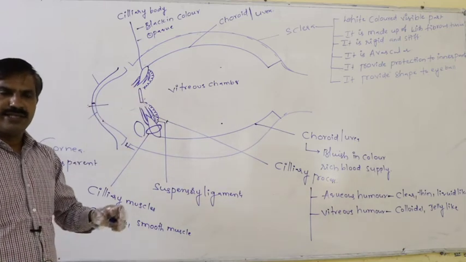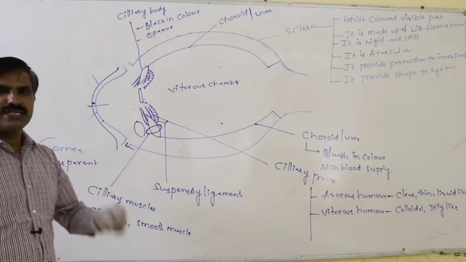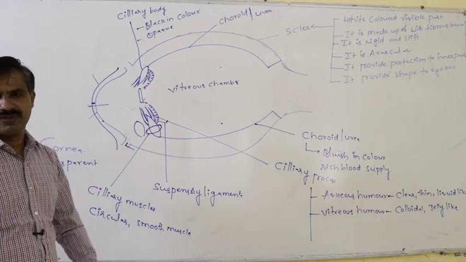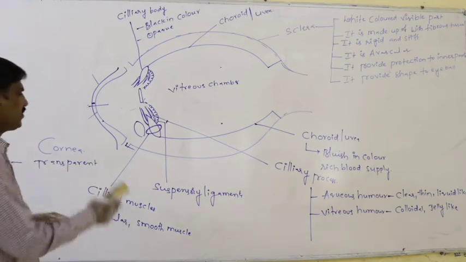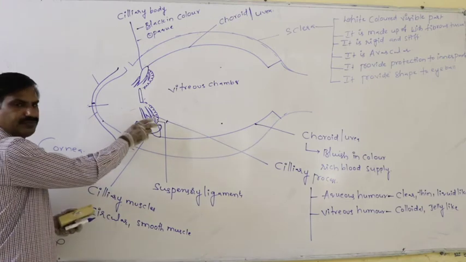Otherwise, if the object is very close to our eye, that is said to be near vision. Definitely during near vision, the ciliary muscles are contracted.